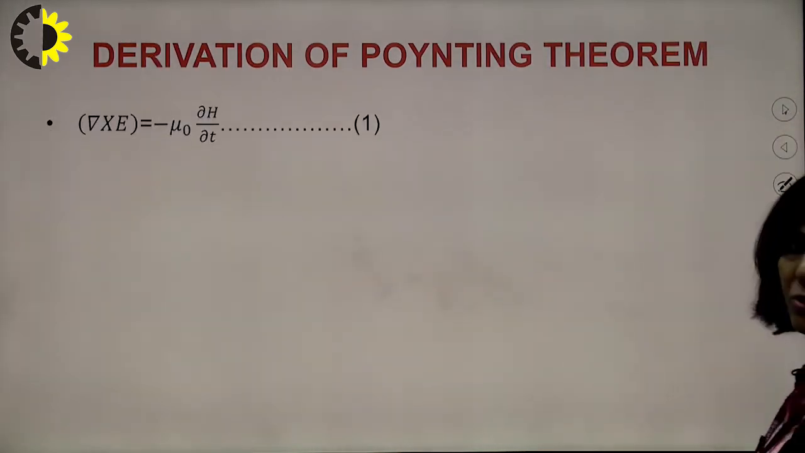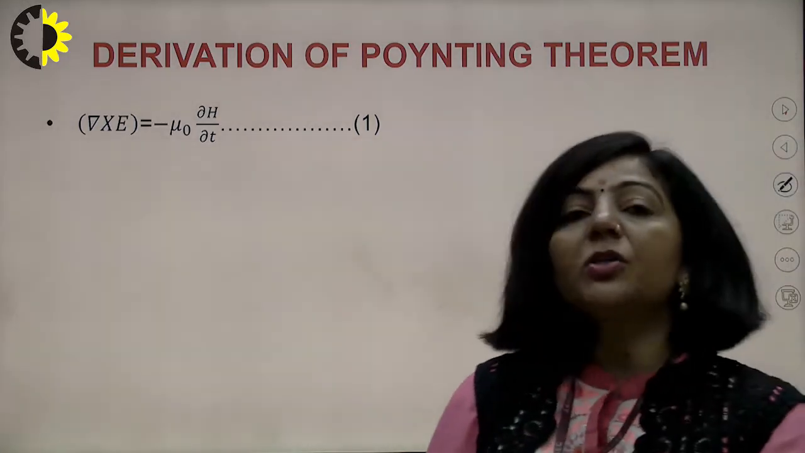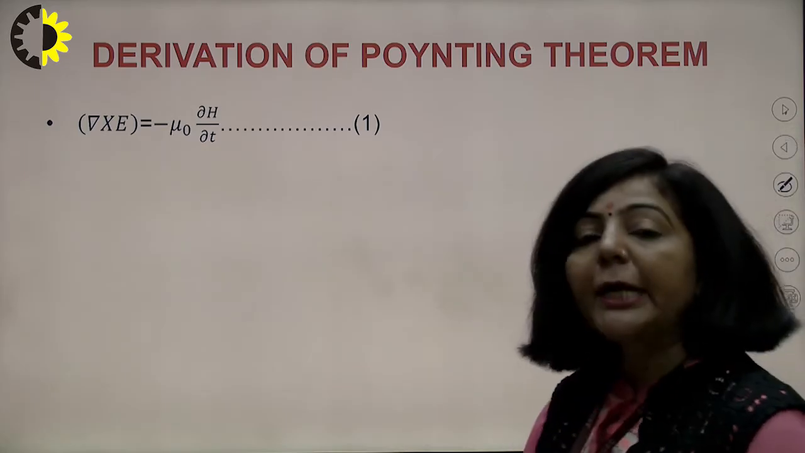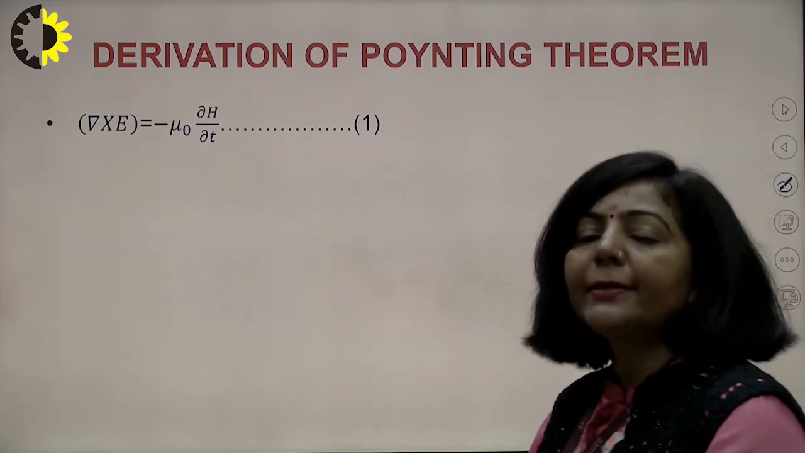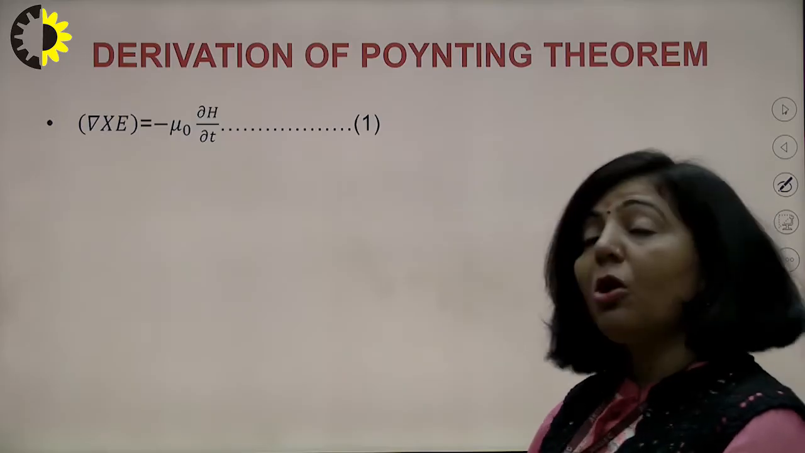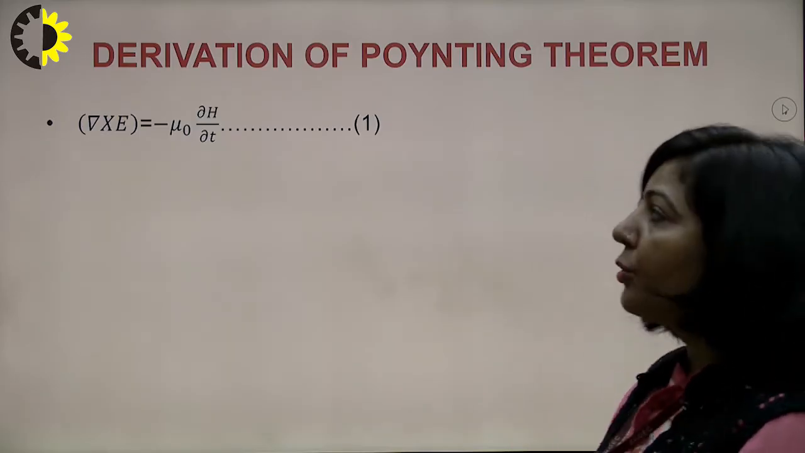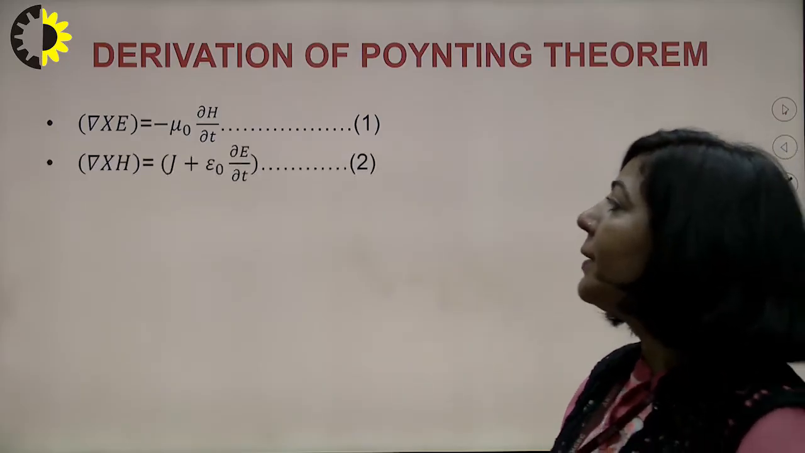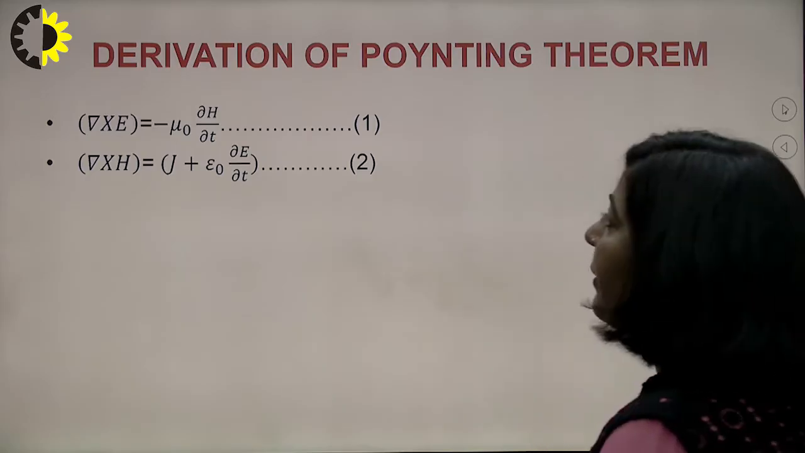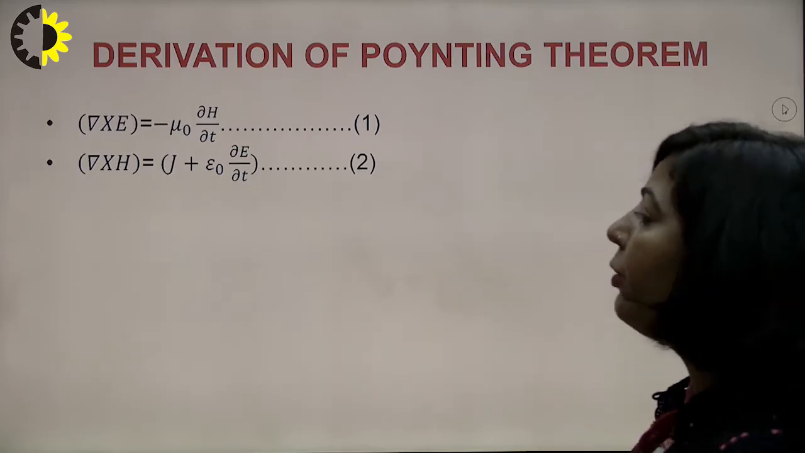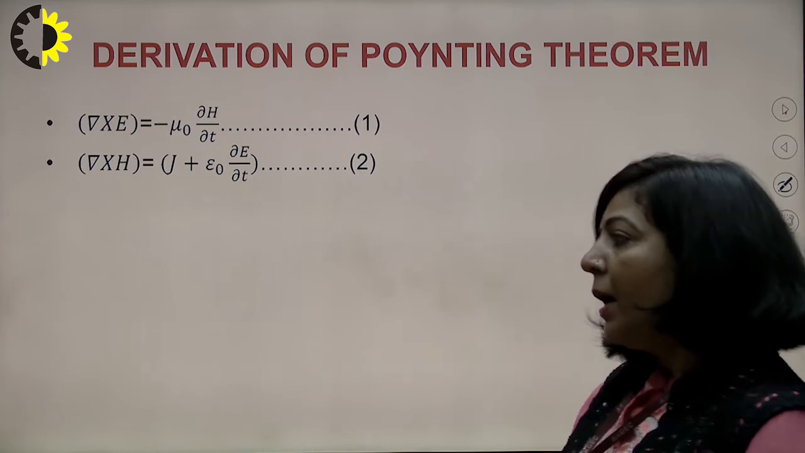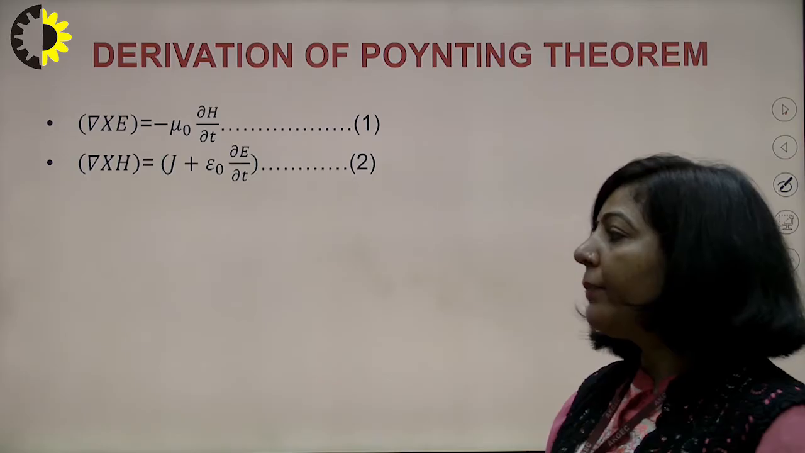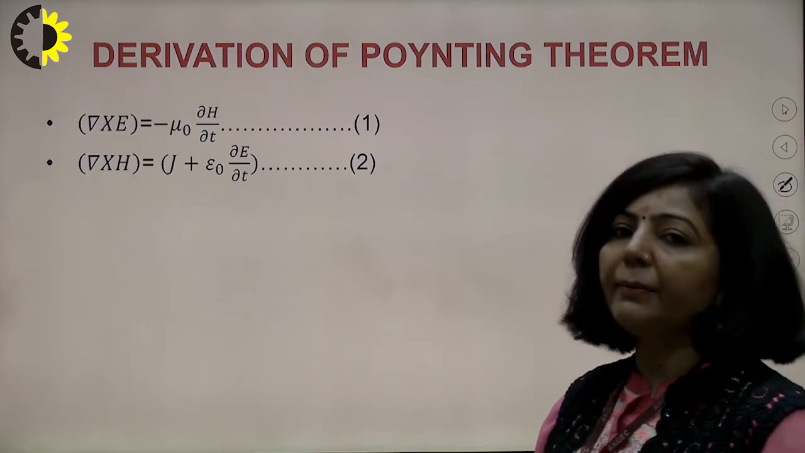This is your third Maxwell equation: del cross E is minus mu naught del H upon del t. As you know, this third Maxwell equation is the differential form of Faraday's law of electromagnetic induction, right? And your fourth Maxwell equation is this one: curl of H is equal to J plus epsilon naught del E by del t. You are very much familiar with this; it is the differential form of the modified Ampere's law. So I am going to take the help of these two and derive the Poynting theorem.